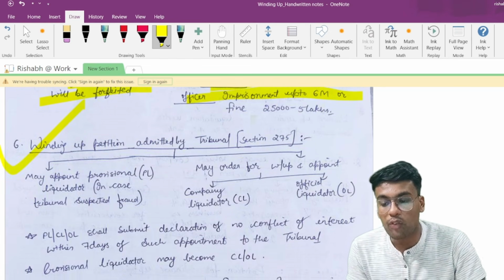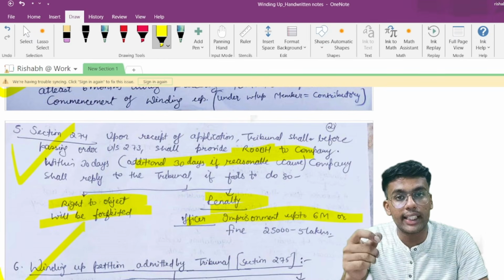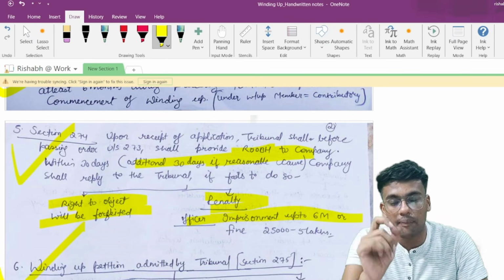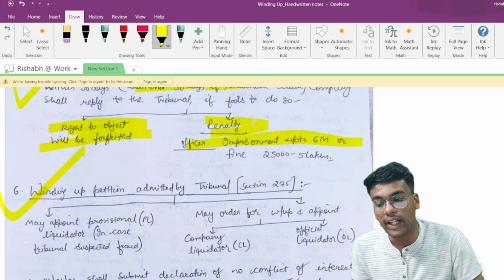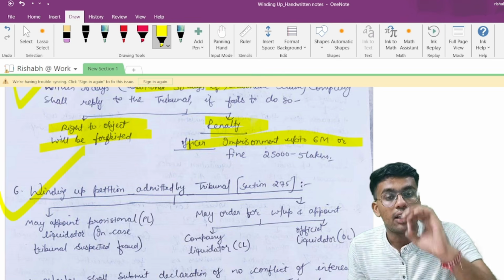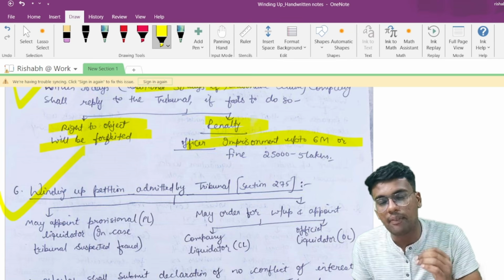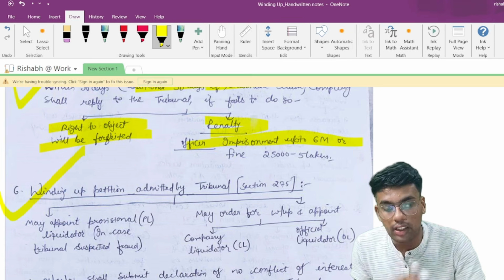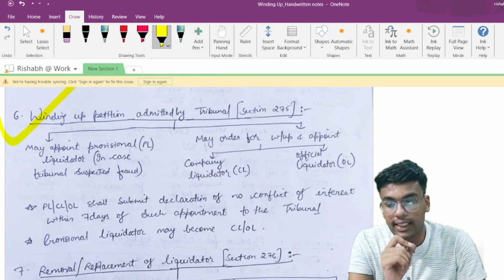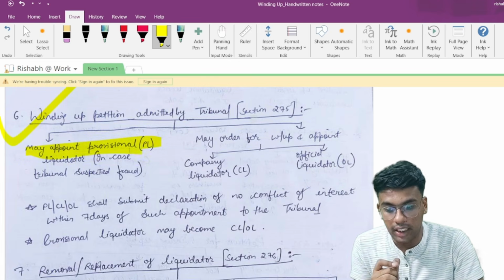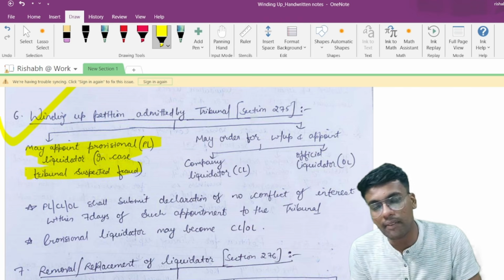Point number 6 talks about binding of petition admitted by the tribunal. Here we learn, before passing an order, company is to be given an opportunity of being heard. But here we are saying that before binding a petition admitted by the tribunal. Now, once the tribunal has admitted the petition, then what is to be done by the tribunal? Where the petition is admitted by the tribunal, tribunal may appoint provisional liquidator in case any fraud is suspected by the tribunal.